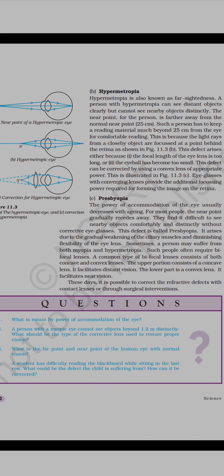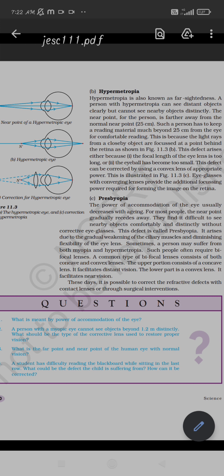Similarly, here also we can use a lens to correct it. A convex lens is appropriate for this to adjust the power, and by using the convex lens we can correct our long-sightedness problem. After that, we talked about presbyopia. It is due to the weakening of the ciliary muscles, and due to this weakness our eye lens loses its adjustment, so it is more difficult to adjust the focal length.